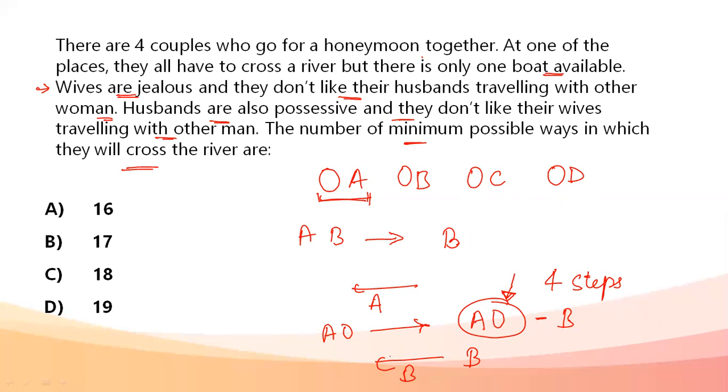Now, similarly, we'll follow up for B also. B will do the same method. He'll take C to the other side, then come back, and take his wife to the other side. C will come back. All that will follow. So for one couple, there are 4 steps. For 4 couples, I'll be following 16 steps to go to the other side. So the minimum number of possible ways in which they will cross the river is going to be 16.